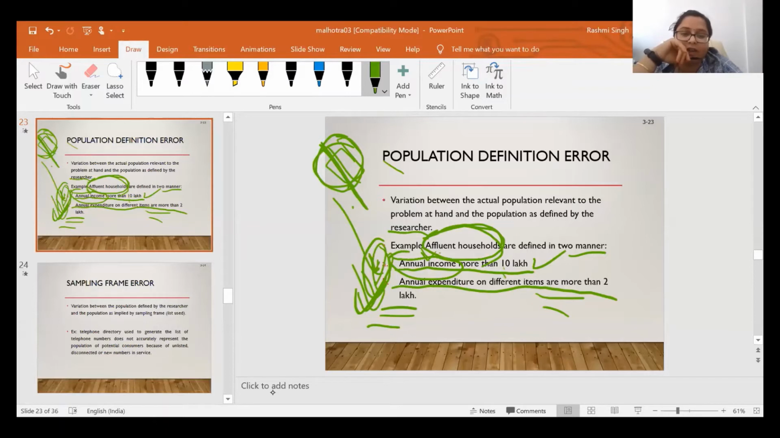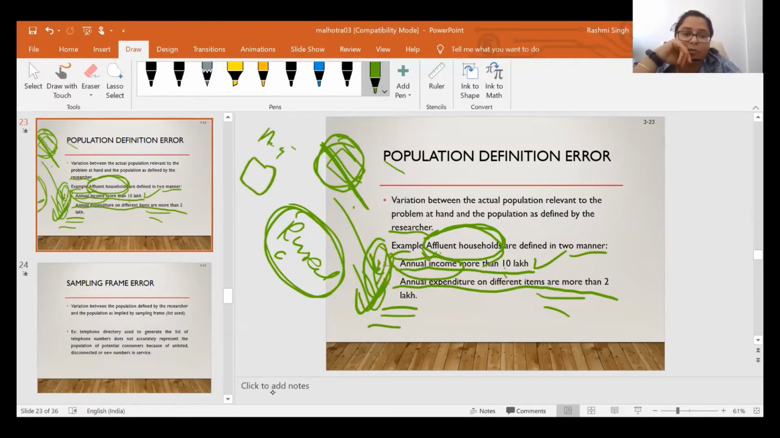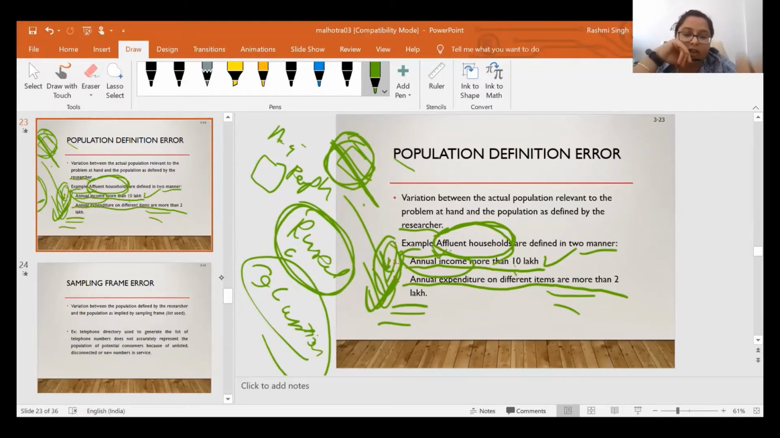Or let's say if I want to conduct some research in a rural area, there are a number of definitions that define this term rural. Sometimes rural is defined in terms of agriculture, sometimes in terms of population density, sometimes in terms of occupation. So there are a number of definitions given by a number of organizations. Now it will depend on my objective: if I want to conduct my research in a rural area, what is the objective and which definition am I going to use.